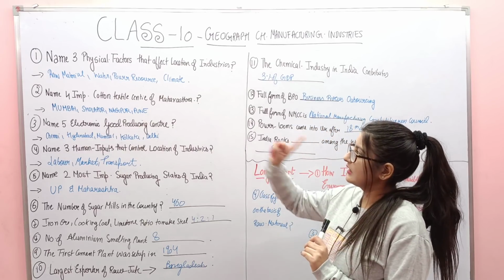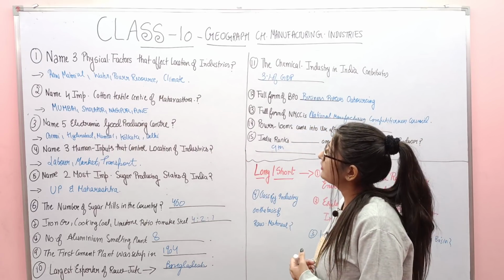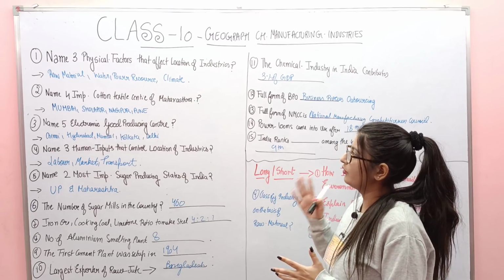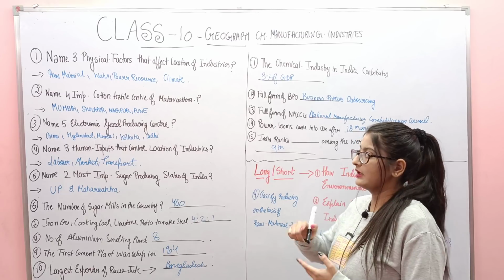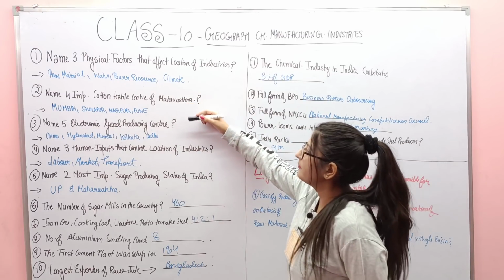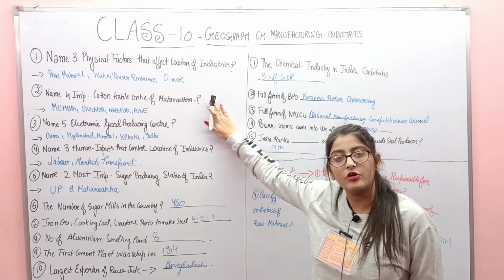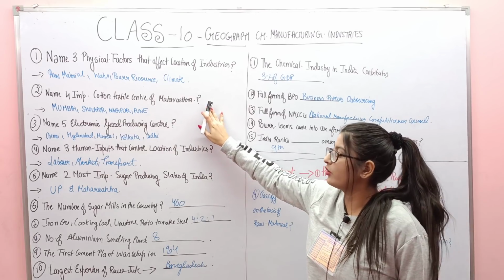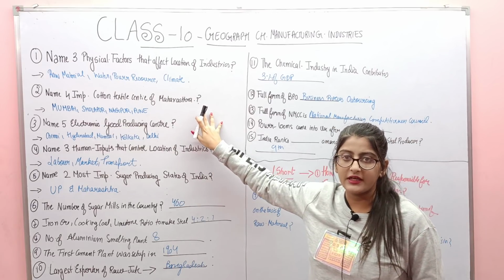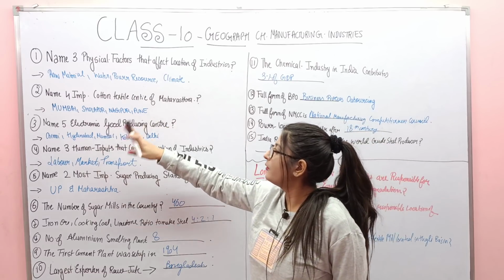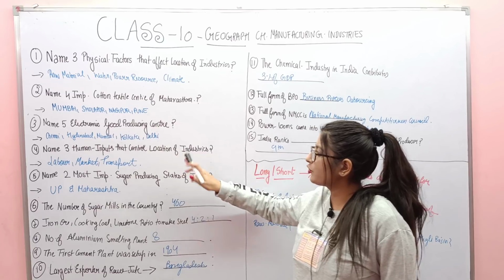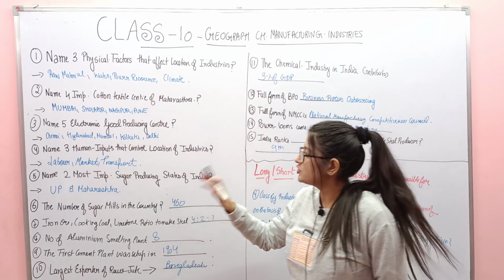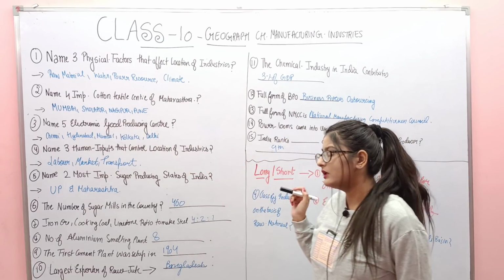So let's start the first question. Name the 3 physical factors that affect the location of industries. The first is raw material, water, power resource and climate. Number 2, name 4 important cotton textile center of Maharashtra. If you know the answer then tell me or write it in your register. Take this video as a test also. Mumbai, Sholapur, Nagpur, Pune. Next question, name 5 electronic good producing centers. Chennai, Hyderabad, Mumbai, Kolkata, Delhi.